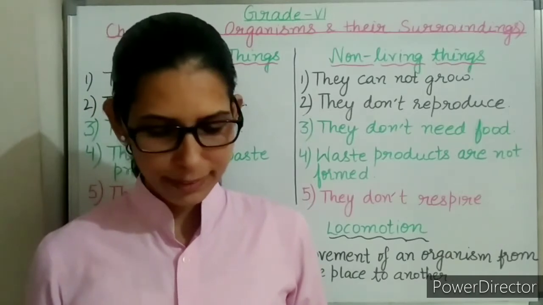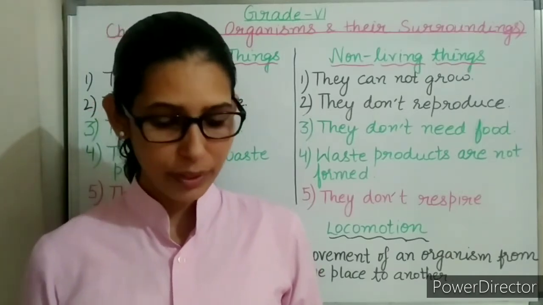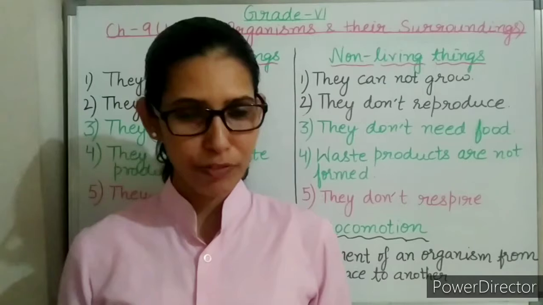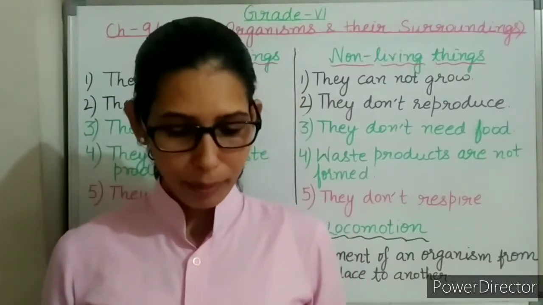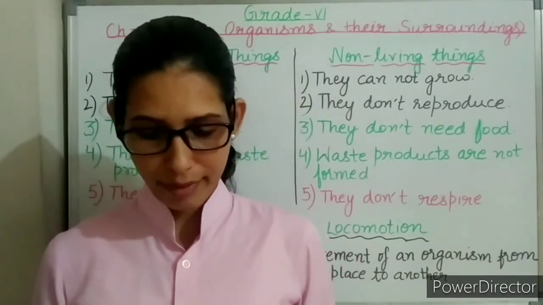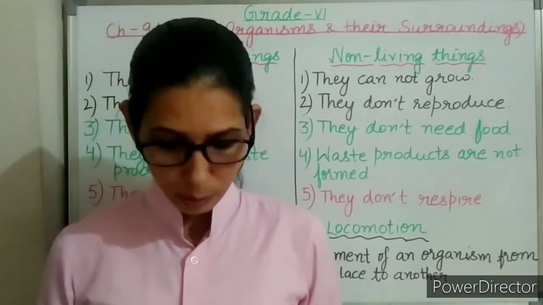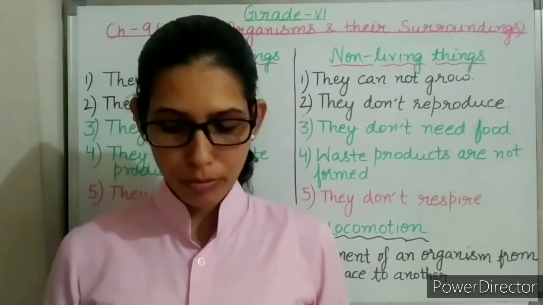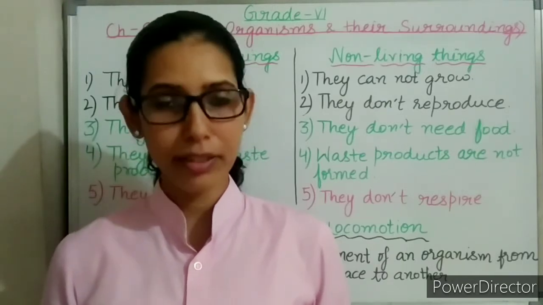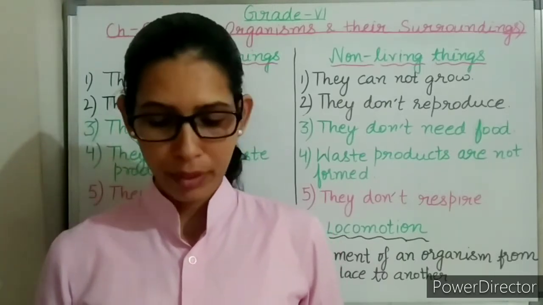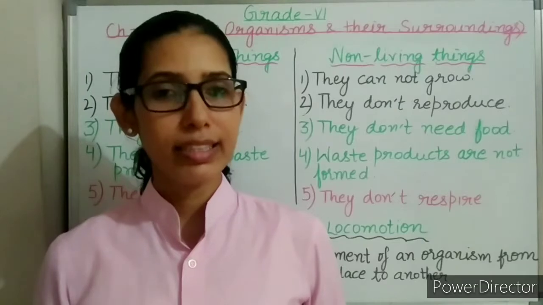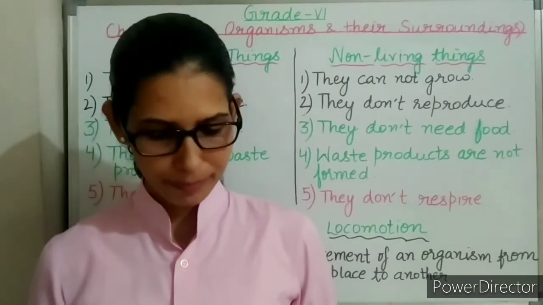Next is which of the things in the following list are non-living? So here I am only taking the names of the non-living things. Plow, sewing machine, radio and boat. Here these are the non-living things. Mushroom, water hyacinth and earthworm. These are living things. Water hyacinth is a flowering plant.